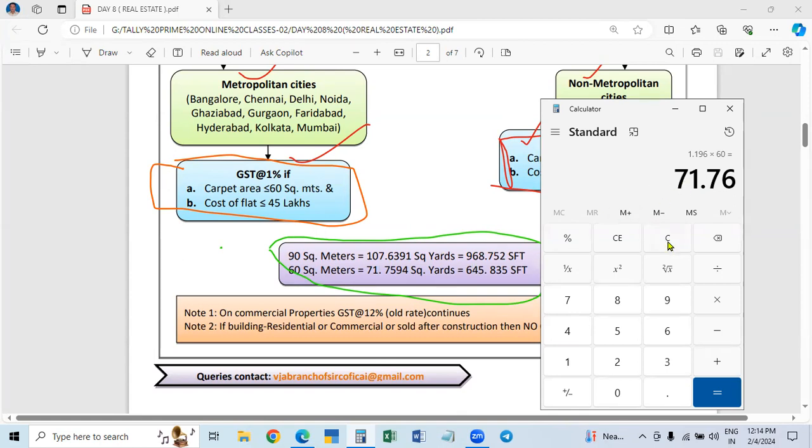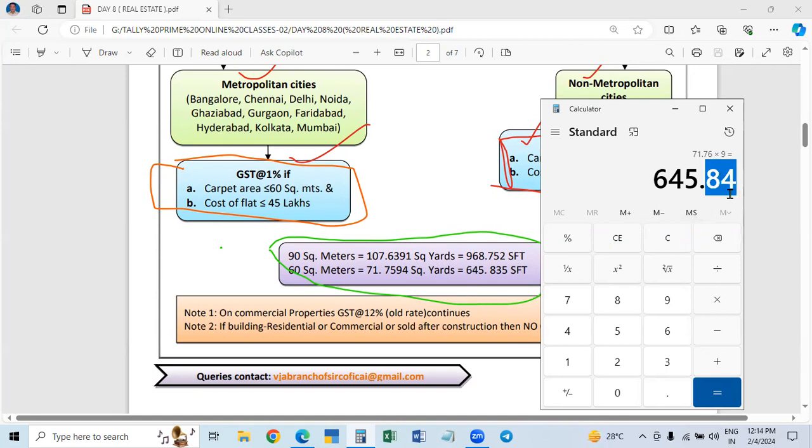Each square yard is equal to 9 square feet. So 1 square meter is equal to 1.196 square yards, and 1 square yard is equal to 9 square feet. If you multiply, 60 square meters into 1.196 is 71.76 square yards, into 9 square feet, equal to 645.84 square feet.